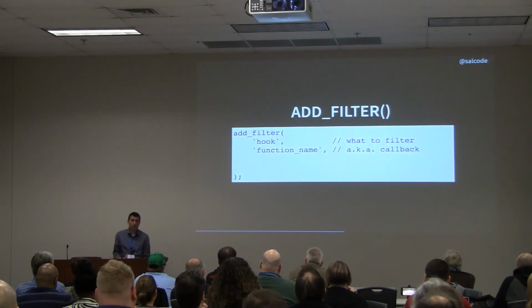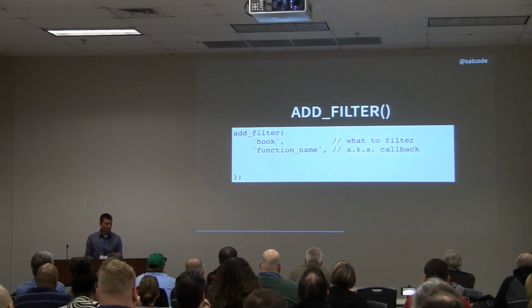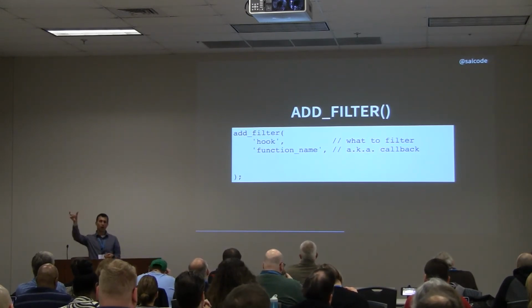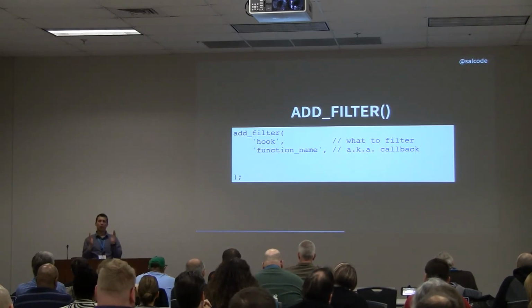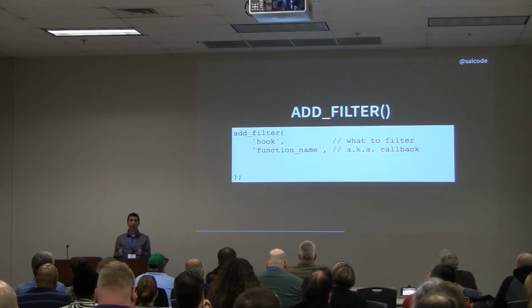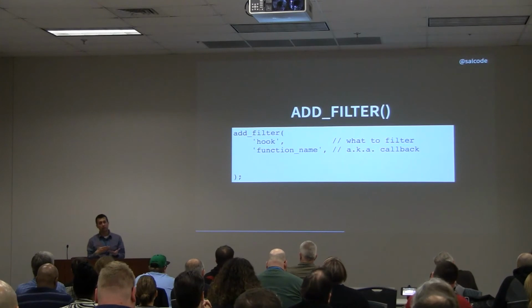So add filter. We've been using add filter. We keep doing it over and over again. So let's look at it a little more closely. The first thing we add is that hook name, the name of the cutout. Where are we applying this? And the second one is the function name. What are we applying there? What are we dropping in to make those changes?